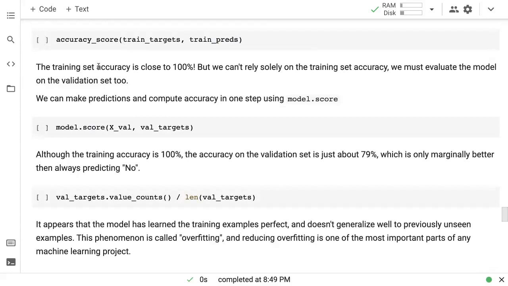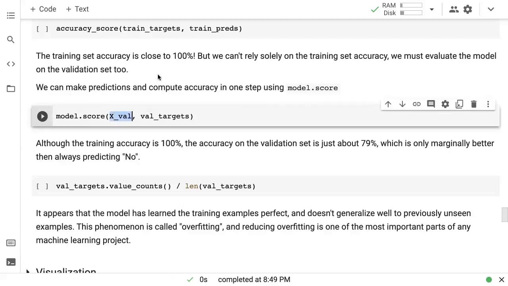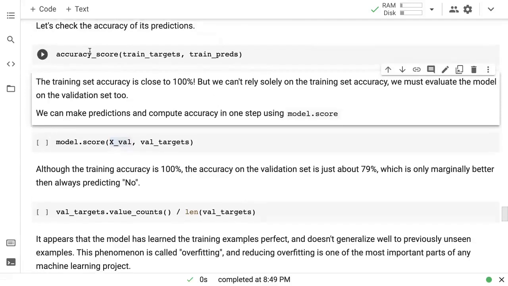Or is that so? The training set accuracy is close to 100%, but we can't rely solely on the training set accuracy because your model will not be used in the real world on the same training data. In the real world, your model will see data that it has not seen before. And so far it hasn't seen the validation set. So we must evaluate the model on the validation set. So now we need to make predictions on the validation set by calling model.predict. And then we can compare the validation set predictions, which are obtained from the validation inputs, with the validation targets using the accuracy score function.